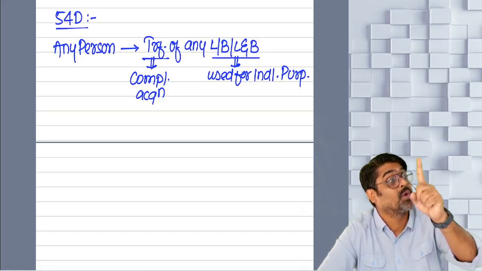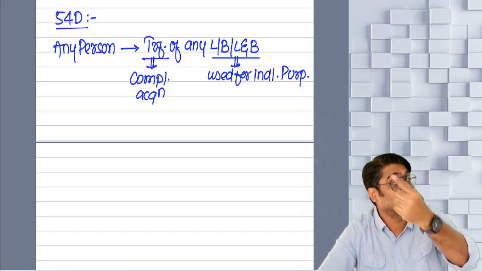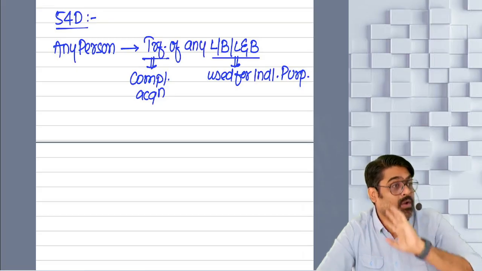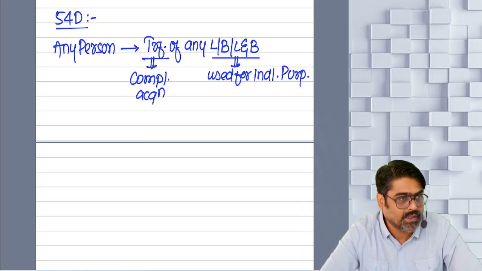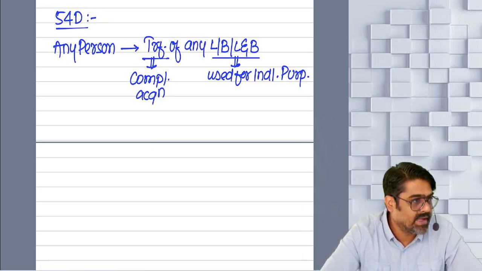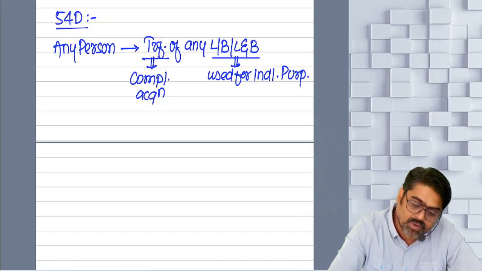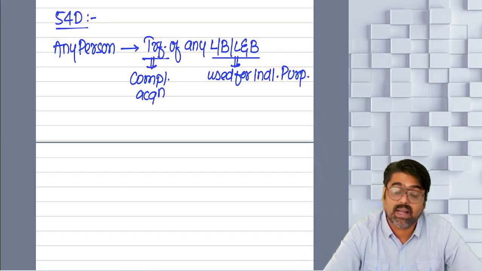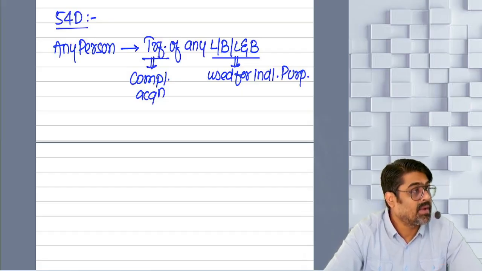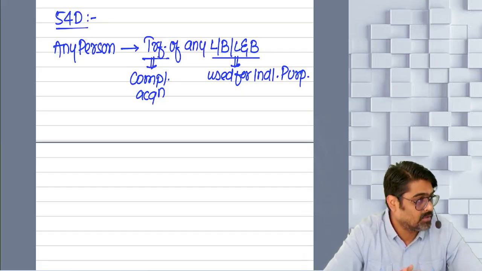Under section 45(5). That gain can be short-term gain also. That gain can be long-term gain also. That gain can be exempted under section 54D. So the transfer of this industrial land or building should be by way of compulsory acquisition.